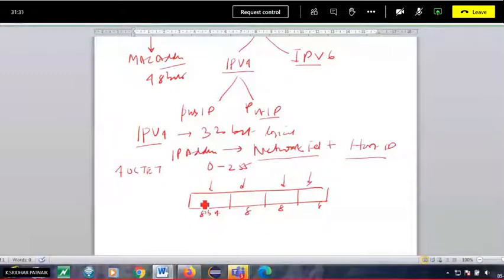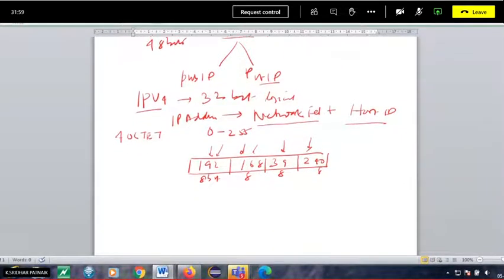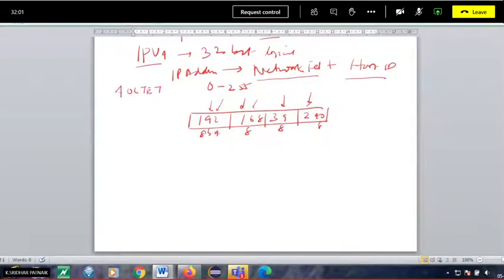So for instance, I'll give an IP address of 198.168.39.240. Okay. So each number should be between 0 and 255. All these are in decimal, but in the computer, they are in binary form of 8 bits. So this is what an IP address is all about. I'll just give a general idea.